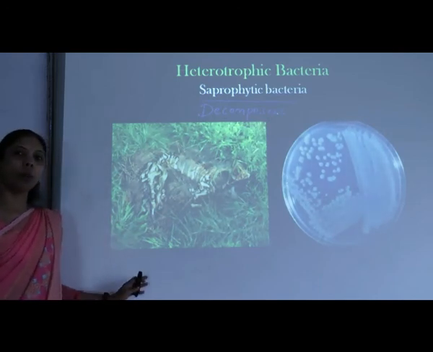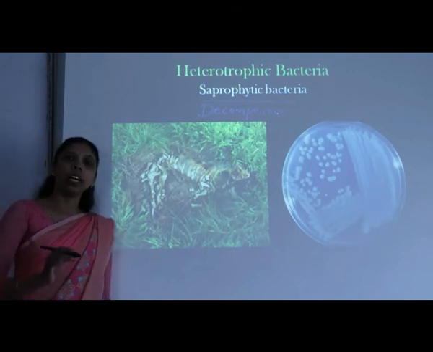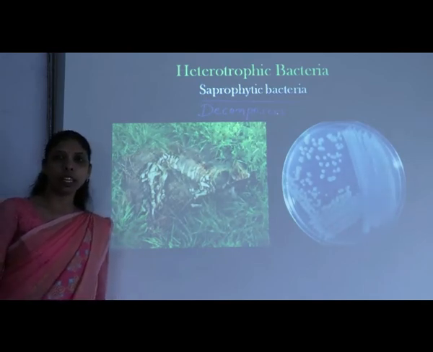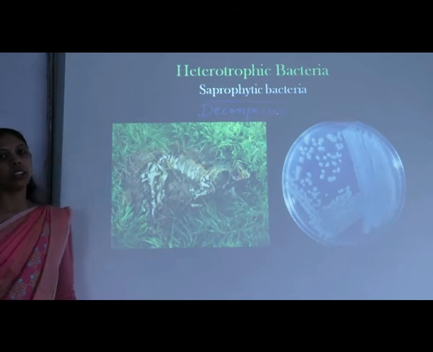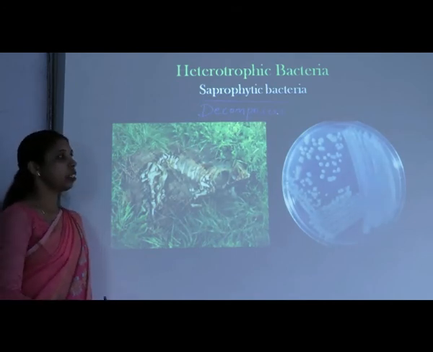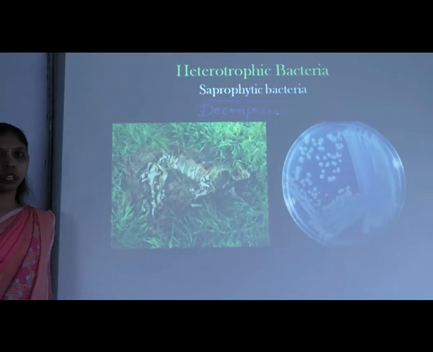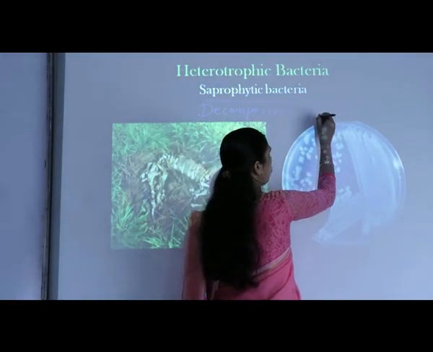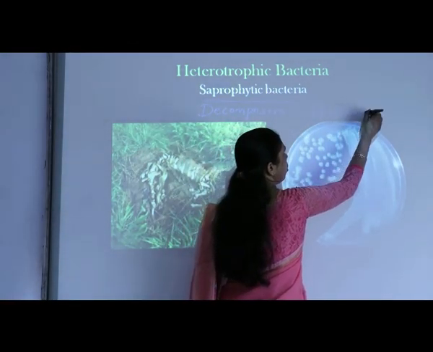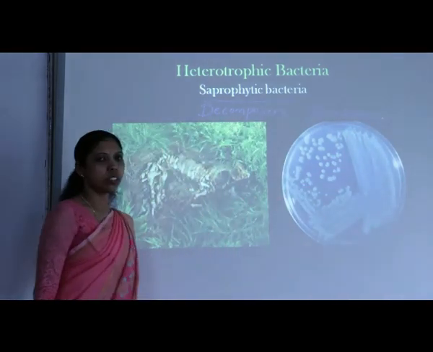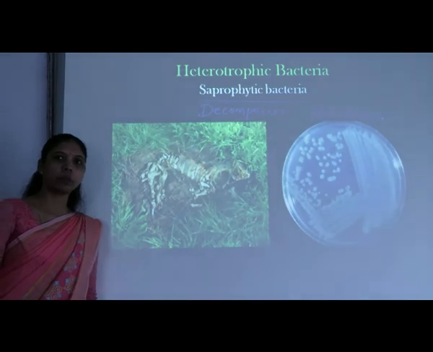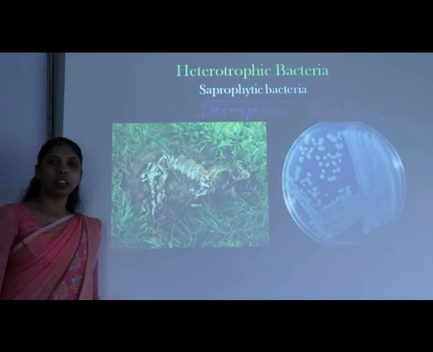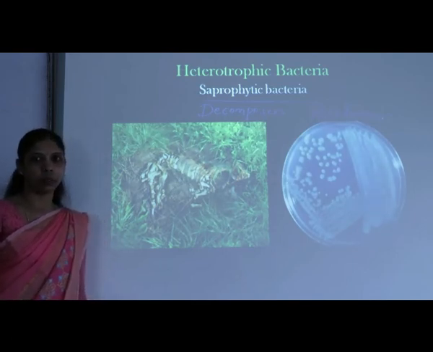So by converting the complex organic matter to the simpler form, if the organism is obtaining the energy, then it is said to be saprophytic bacteria, or you can call them as decomposers. Okay, so this is the saprophytic mode of nutrition. A very good example for this saprophytic bacteria is Pseudomonas. The genus Pseudomonas consists of many different species which are capable of doing decomposition by secreting certain extracellular enzymes.